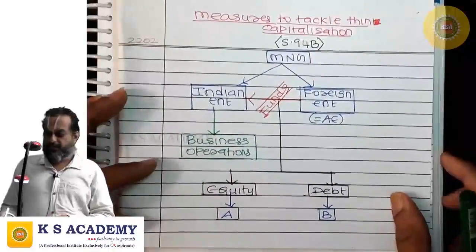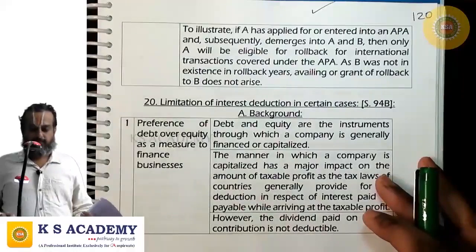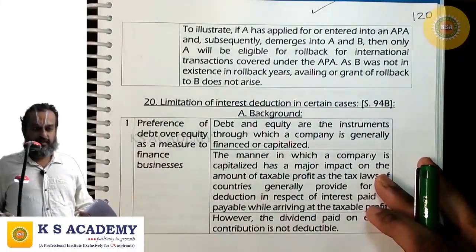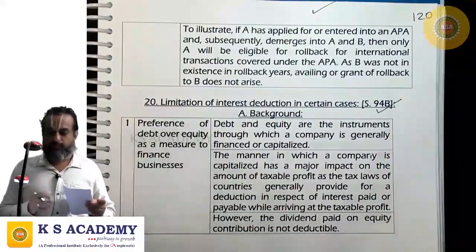The next area of discussion is limitation of deduction in respect of interest in certain cases, Section 94B.